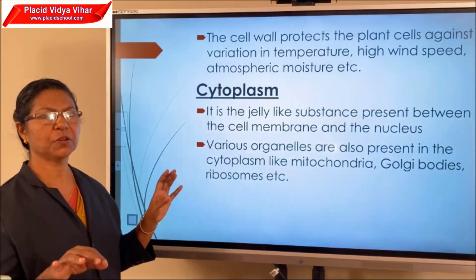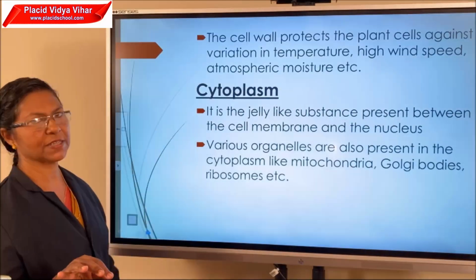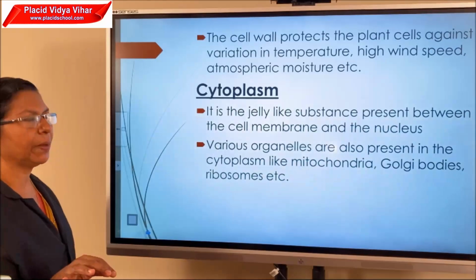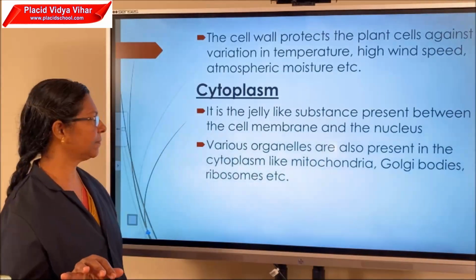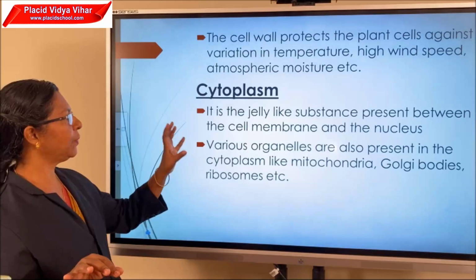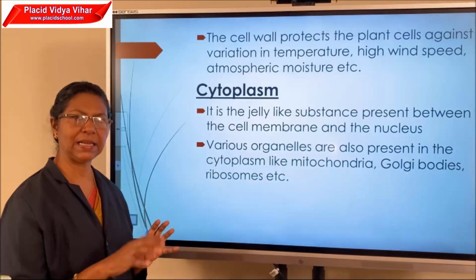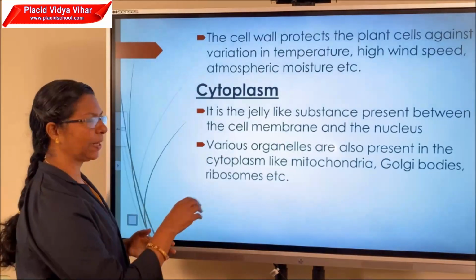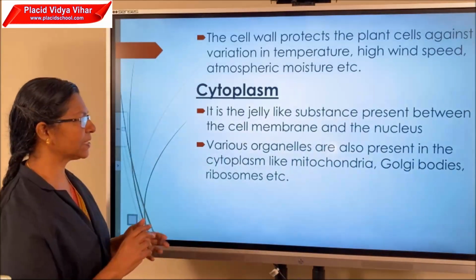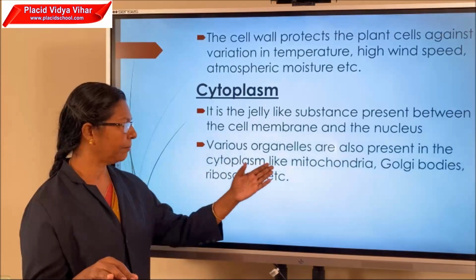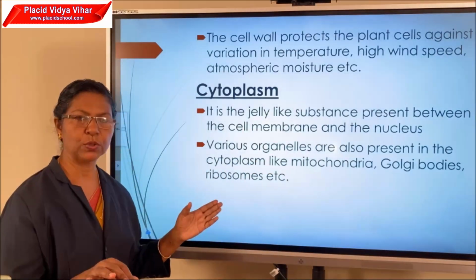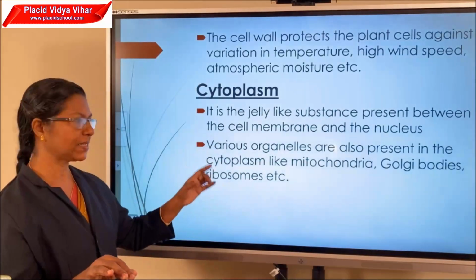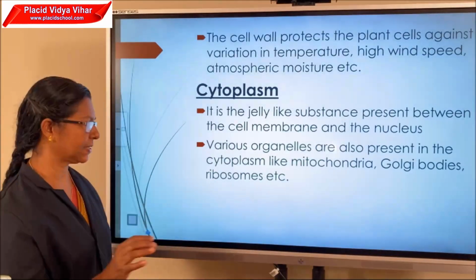Then the next portion of the cell is the cytoplasm. It is a jelly-like substance present between the cell membrane and the nucleus. Various organelles, that means cell organelles, are present in the cytoplasm, and these organelles are mitochondria, Golgi bodies, ribosomes, lysosomes, vacuoles, so many are there. So these are some examples of cell organelles.